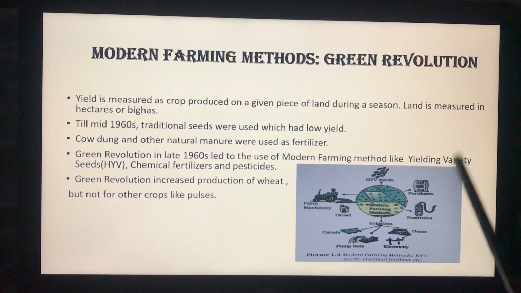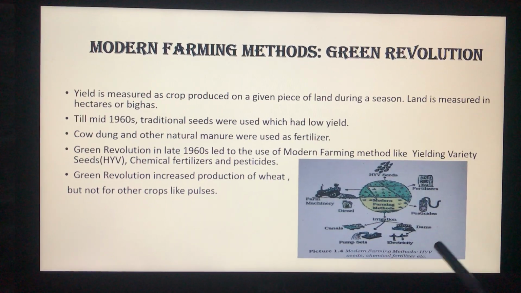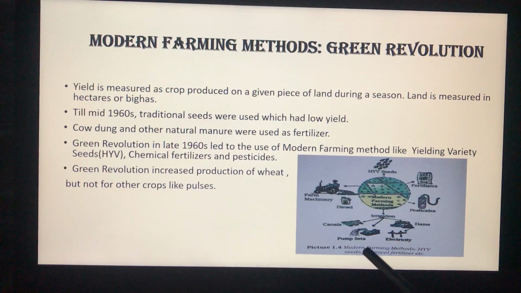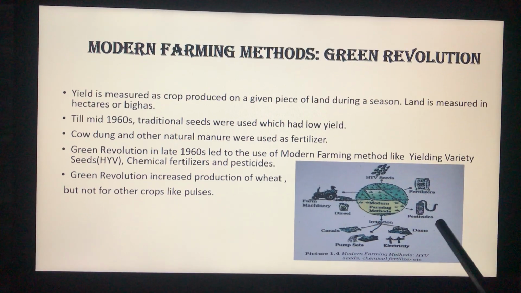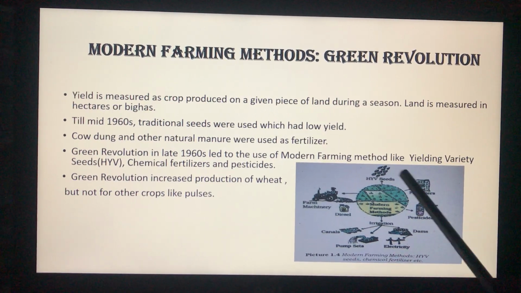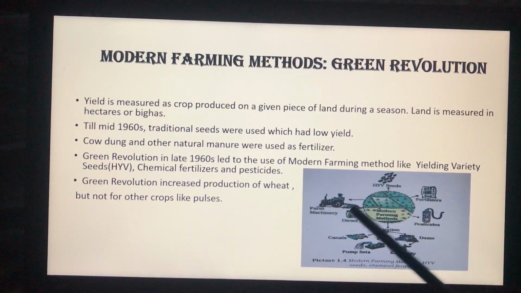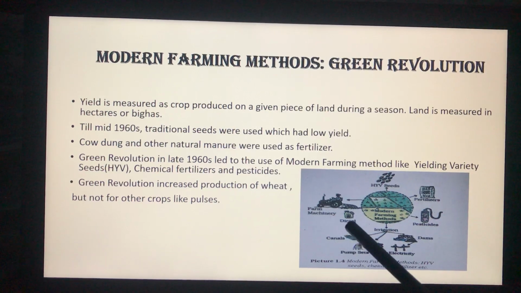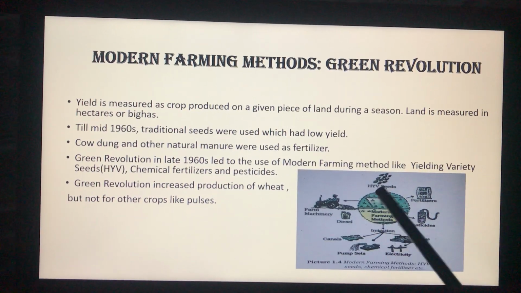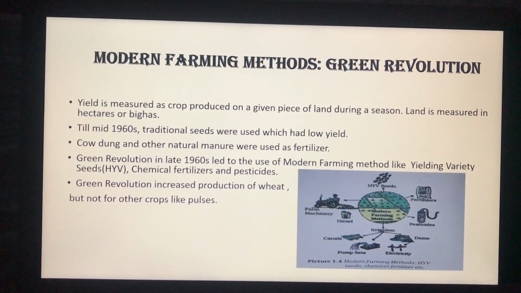Now in this picture, you can see how the modern farming methods like canals, the pump sets, electricity, dams, pesticides, fertilizers, high yielding variety seeds and these farm machineries have helped to increase the total productivity from the land. All this is a boon of the Green Revolution in India.